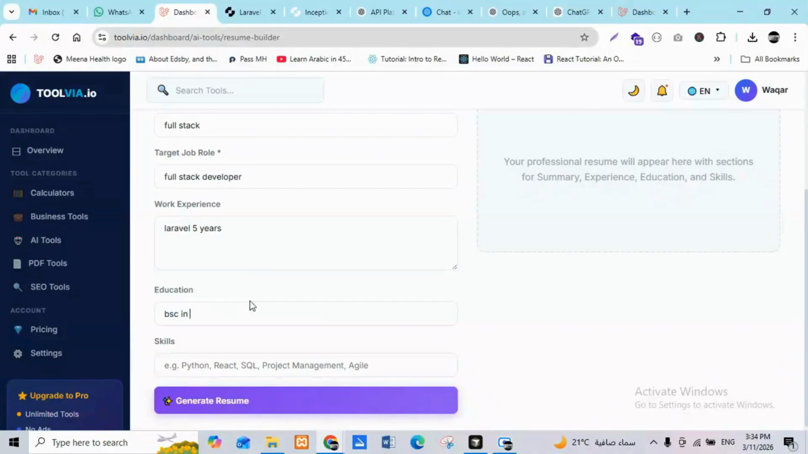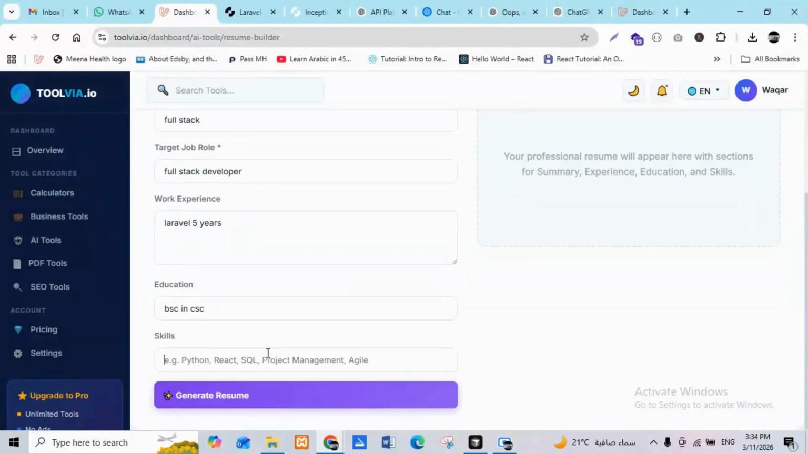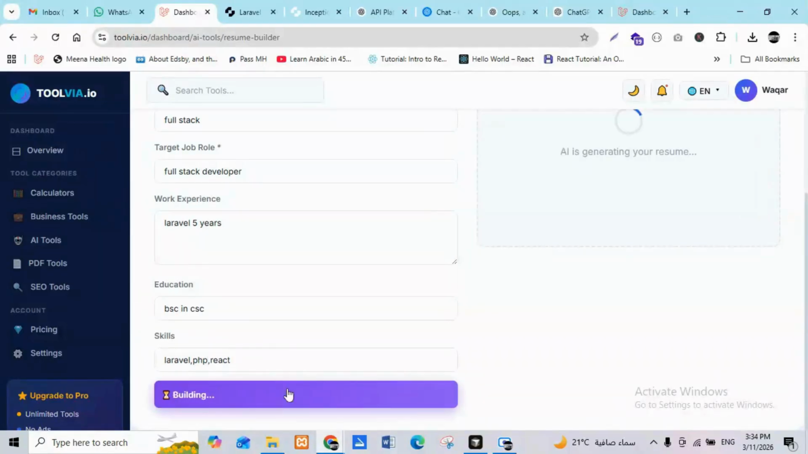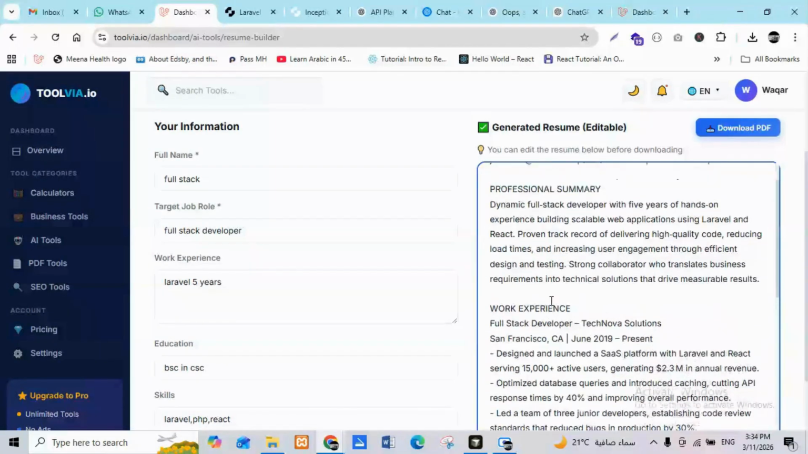That's the scenario. We were badly dependent on OpenAI, but that was a little slow, and the response generation was not up to the mark. So now you can see here how we make it. For example, Laravel. So we make it Laravel and PHP, for example, React. Then we click on generate. See how it makes the response.